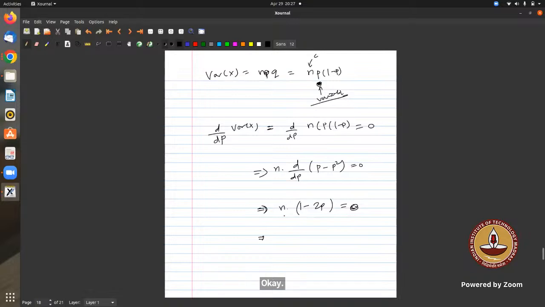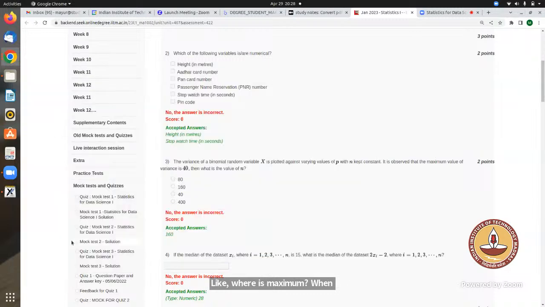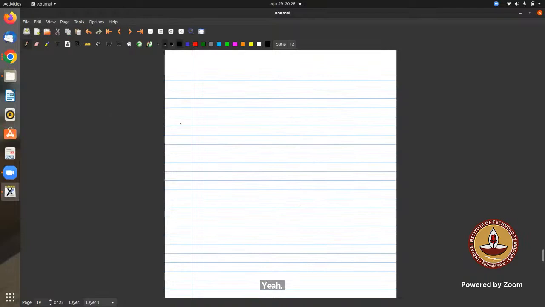Okay, fine, no issues. So this is 1 minus 2p, because n is constant. So 0 divided by a constant will again be equal to 0, which gives 2p equal to 1. So p equals 0.5. That should be the answer, right? So variance is maximum when probability is 0.5, right? Can we approach it the other way? Variance is maximum at 0.5 only. That is a property, actually, in the case of a binomial. Oh yeah, okay.